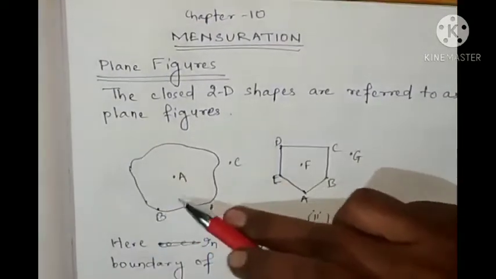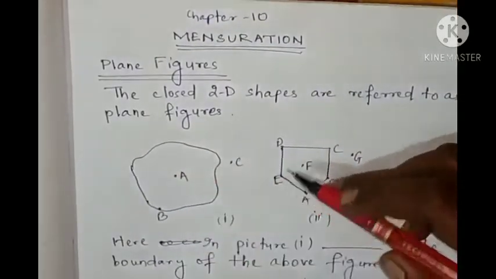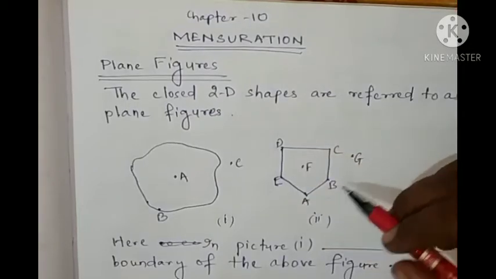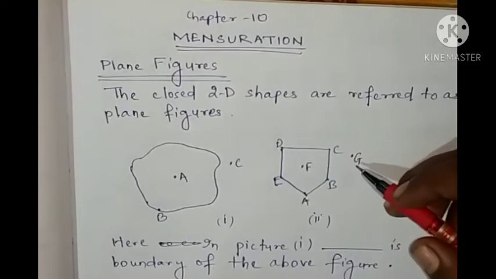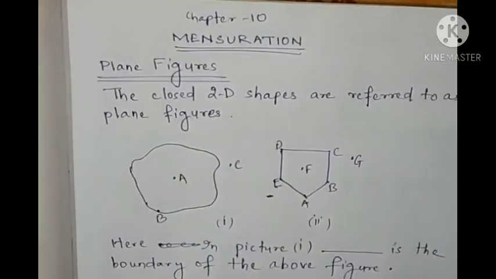Look at here, this is a curve, but it is closed. This is also made by straight lines. Sorry, this is made by line segments, but this is also a curve. So look at here. Here you are seeing the boundary.